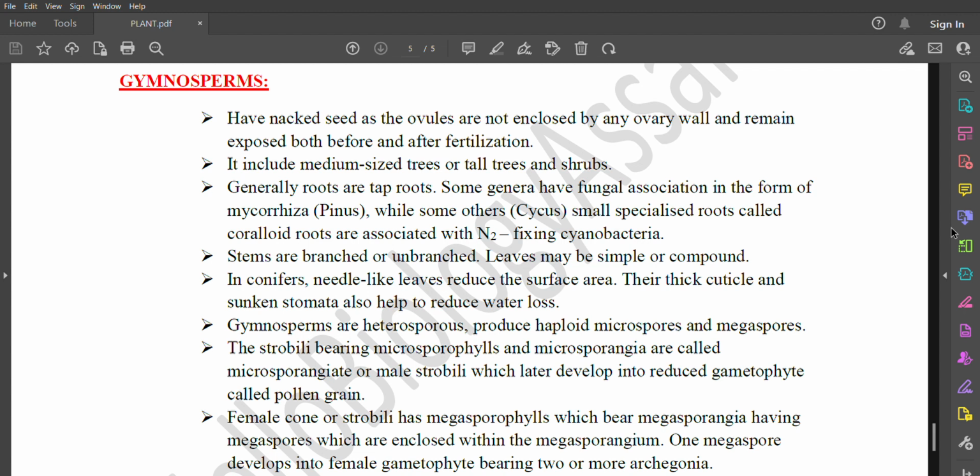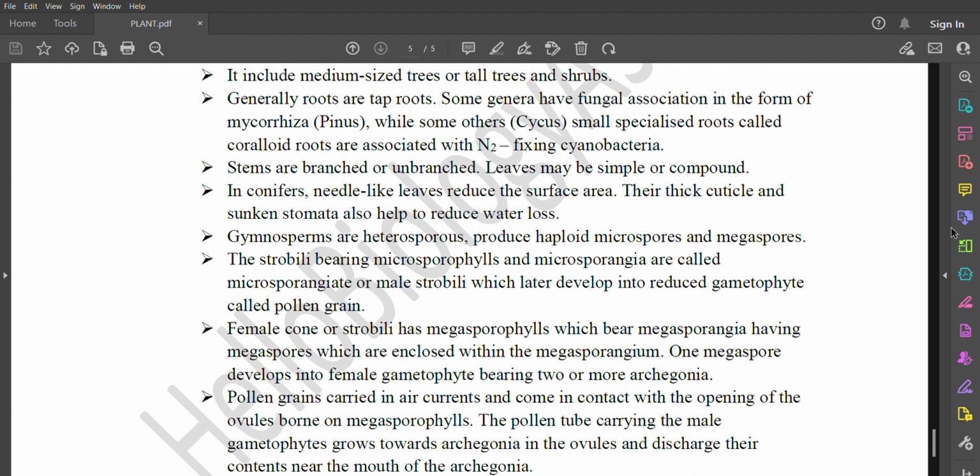Gymnosperms are heterosporous, producing haploid microspores and megaspores. The strobili bearing microsporophylls and microsporangia are called microsporangiate or male strobili, which later develop into reduced gametophytes called pollen grains. The female cone or strobilus has megasporophylls, which bear megasporangia having megaspores which are enclosed within the megasporangium. One megaspore develops into a female gametophyte bearing 2 or more archegonia.